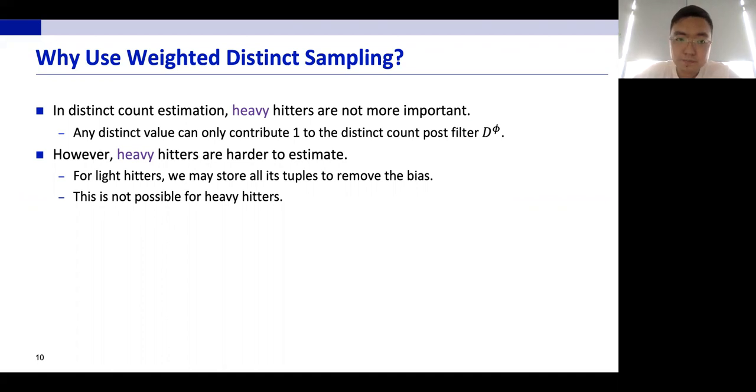This is because any distinct value can only contribute 1 to the final distinct count after the filter, no matter what their frequency is. However, the heavy hitters are indeed harder to estimate in the worst case. For light hitters, we can store all its tuples to remove the bias, while for heavy hitters, we must spend more tuples on them to catch the passing tuple.